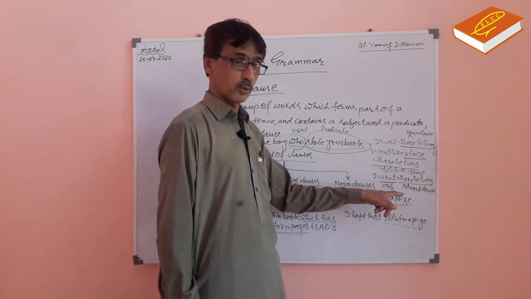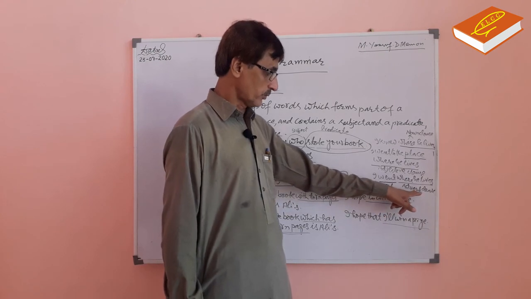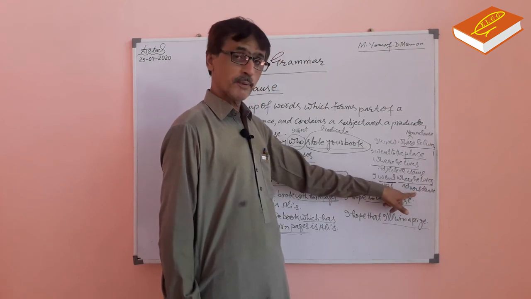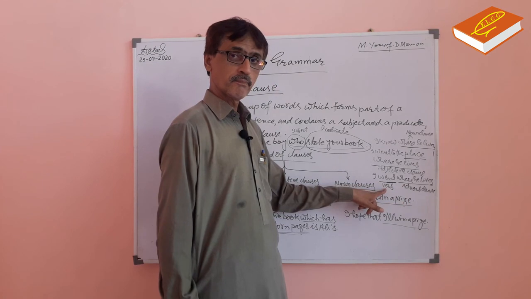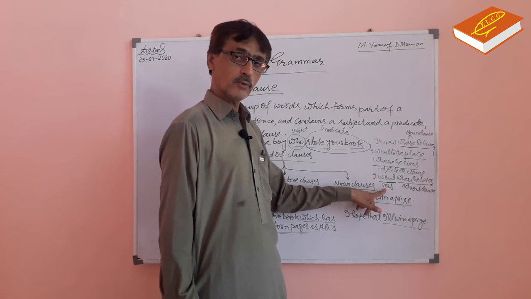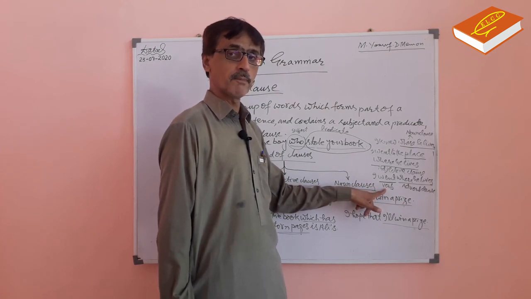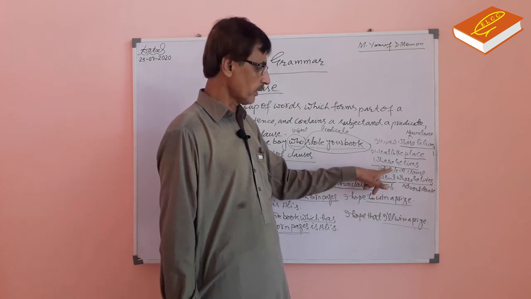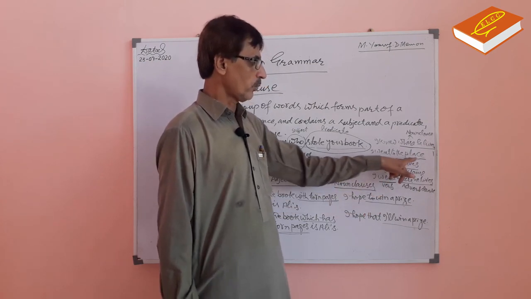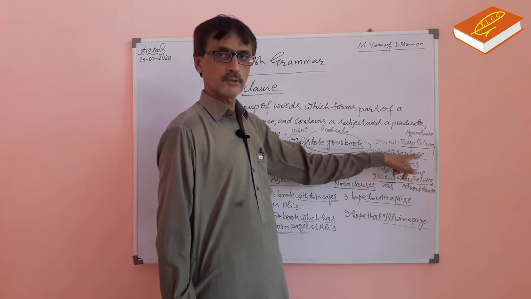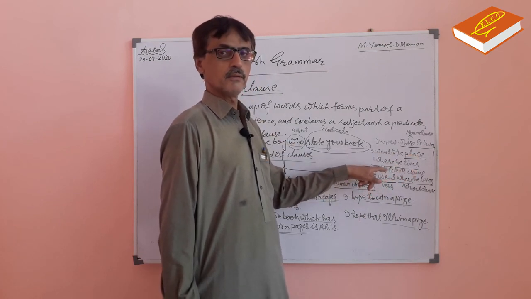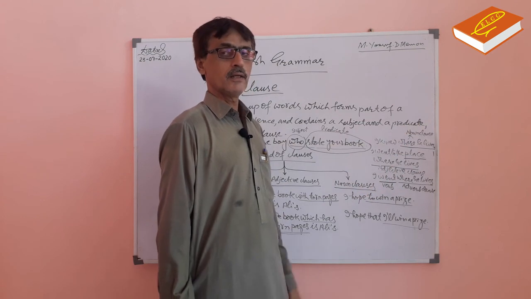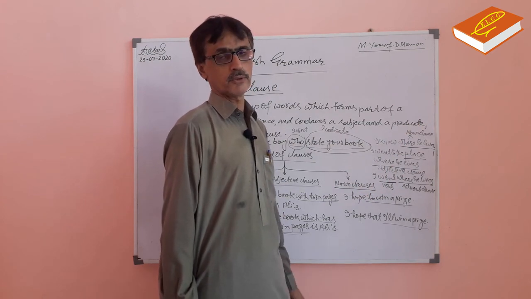And I have told you that an adverb clause qualifies a verb. Any word or group of words which qualifies a verb is an adverb. Here, this clause qualifies the noun, place, so it is an adjective clause. And here it tells only about a noun, so it is a noun clause.